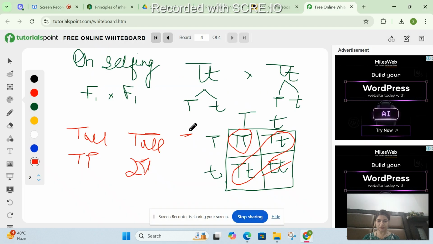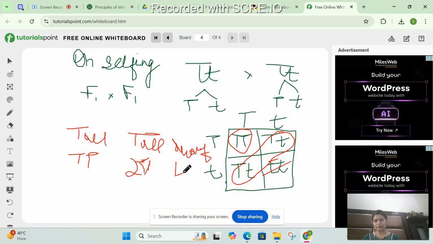It's small t and small t, which is, oh sorry, how we write the phenotype here. So it will be dwarf.